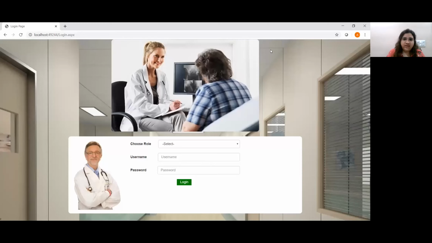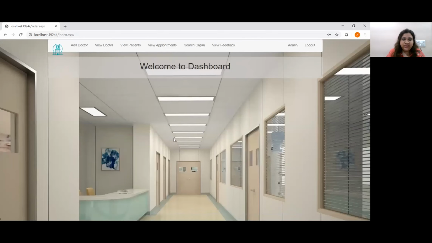As you can see, the website is running now. This is the main page or the login page. So now let's log in as an admin first. For logging in as an admin, we first need to select the role as admin. Then we will enter the username, which is admin, and then we'll enter the password and click on the login button. So as you can see, this is the admin's dashboard that we've already shown you in the previous slide.